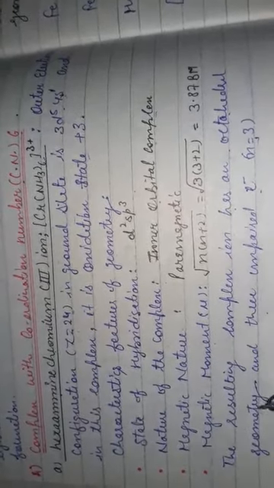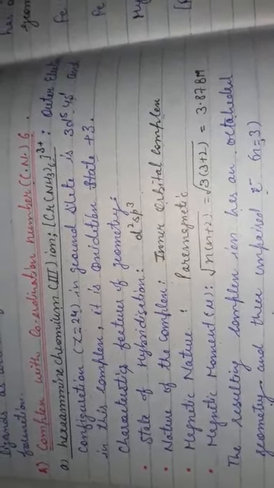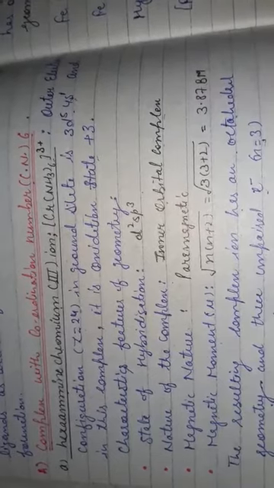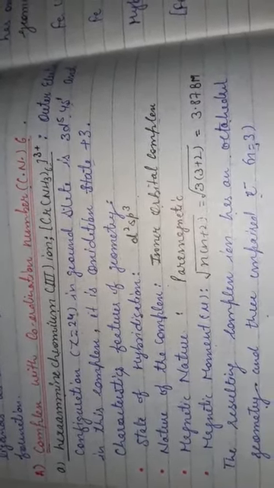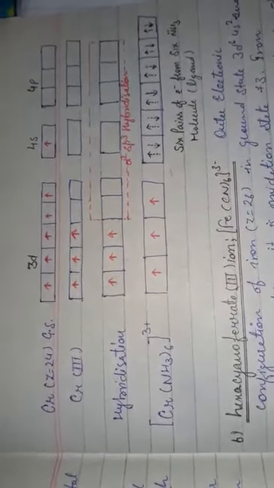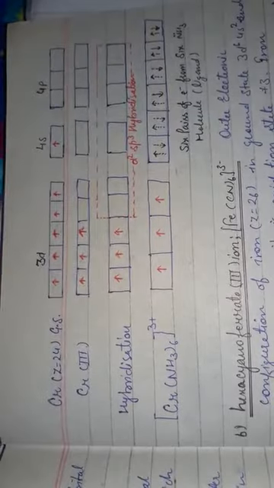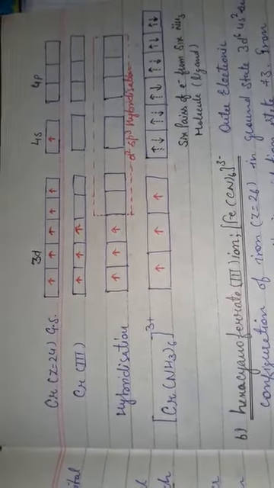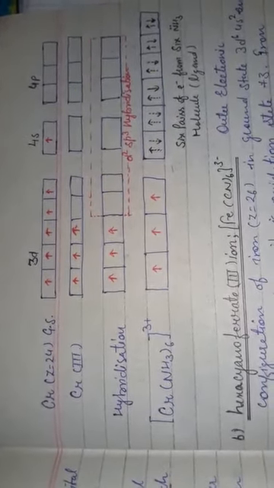Now I am going to tell you the distribution of electrons in the different orbitals. You can see here the electronic distribution from ground state to excited state. The electronic configuration is 3d5 4s1, the ground state electronic configuration.